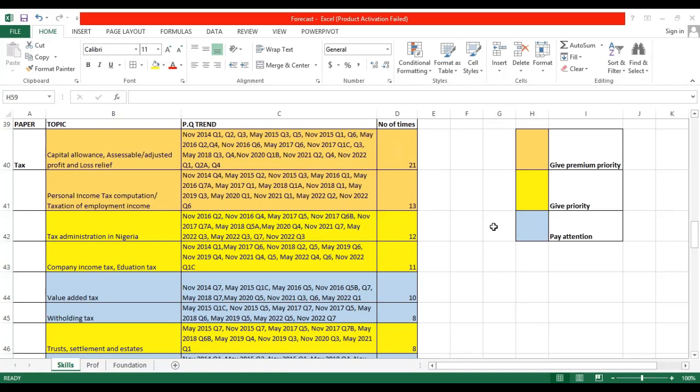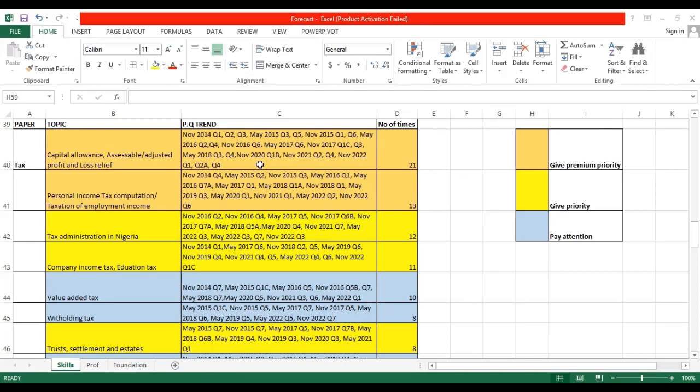Now, I'm doing this using trend analysis. So this forecast is based on trend analysis, and I've done this using three major categories as depicted in those three basic colors. So the first category you should give premium priority, the next you should give priority to, and the last you should pay attention to. All right, so let's go to the topics or the categories that you should give premium priority to.